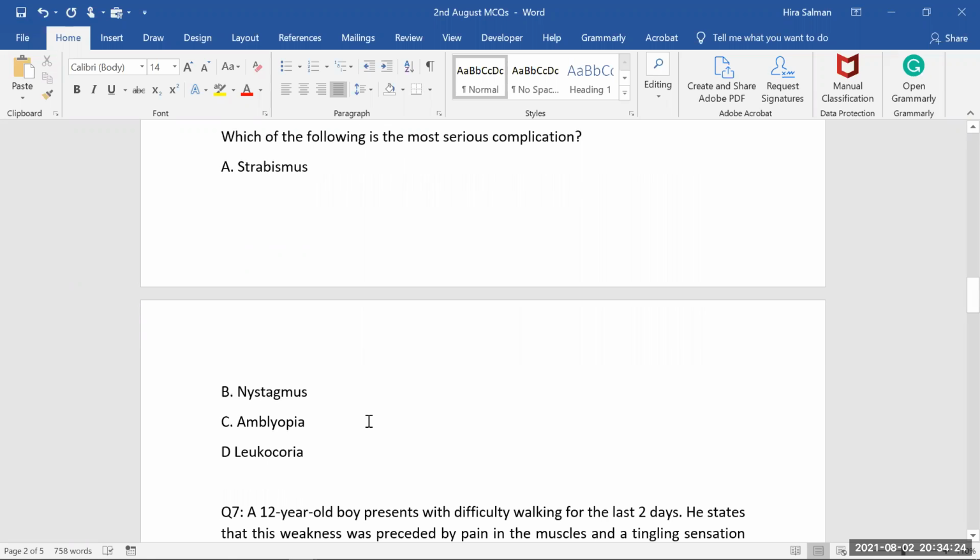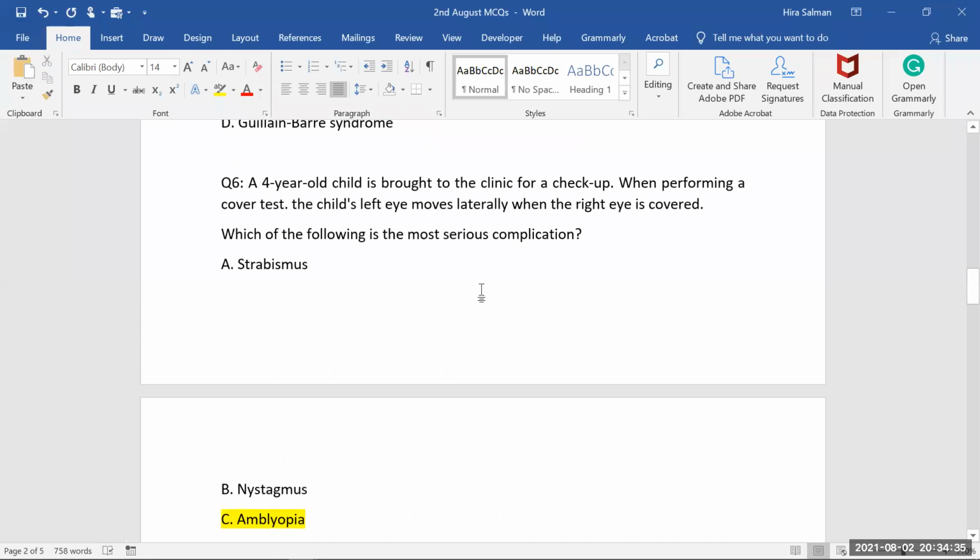Why? Because if we do not correct the amblyopia, then this child's visual cortex is going to be non-functional for whole life. So we have to treat amblyopia. This is one of the complications of strabismus. Are you getting my point? This question is very tricky.